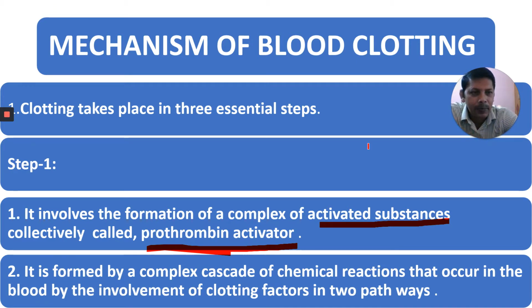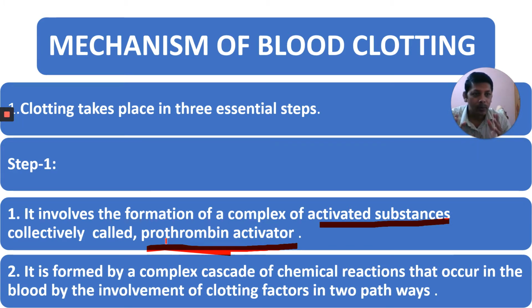How does clotting take place? The clotting mechanism is very complex. Around 13 factors are involved in the formation of the clot. We can divide this clotting mechanism into three steps. Step 1 involves the formation of a complex of activated substances collectively called prothrombin activator.